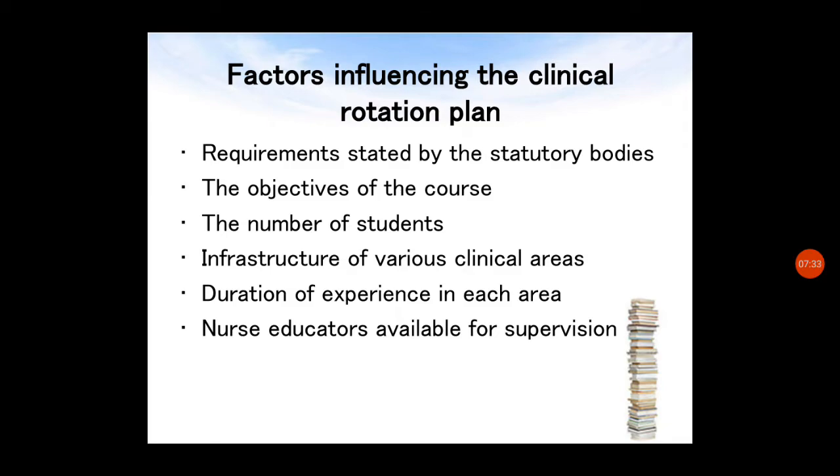Duration of clinical experience in each area, whether it is 1 week or 2 weeks, or whether nights can be given, we have to consider. And nurse educators available for supervision, how many teachers are available for each area, that also we should consider. So these are the factors influencing the clinical rotation plan.